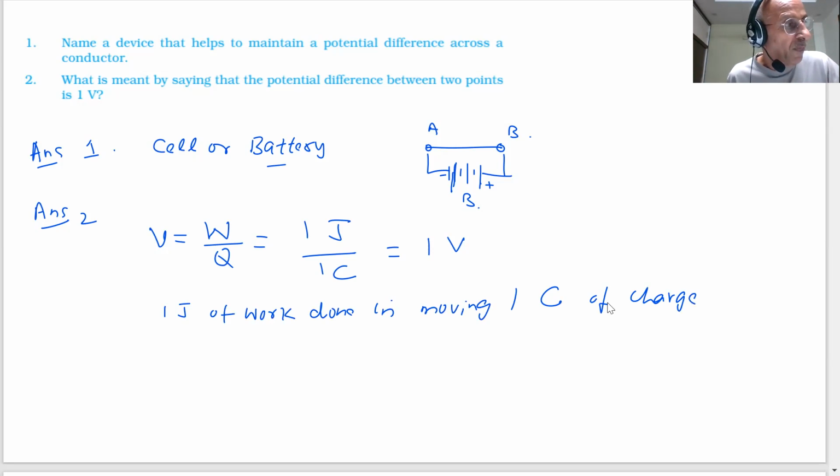Is it true? Okay. So the rate of doing work is 1 joule per 1 coulomb of charge. 1 joule of work is done in moving 1 coulomb of charge, and that will be equal to 1 volt.